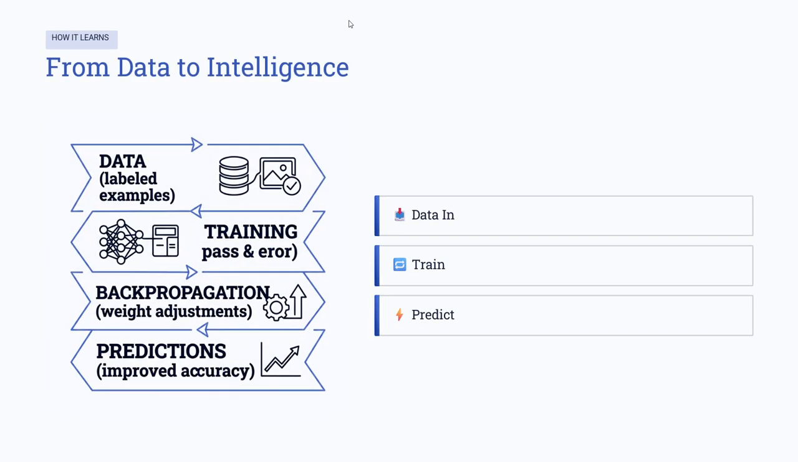Let's simplify the learning process. First, the model receives data, then it goes through training where it adjusts itself and learns patterns. After training, it can make predictions or decisions. The more high quality data and training it receives, the better its performance becomes. This process allows deep learning systems to improve over time.